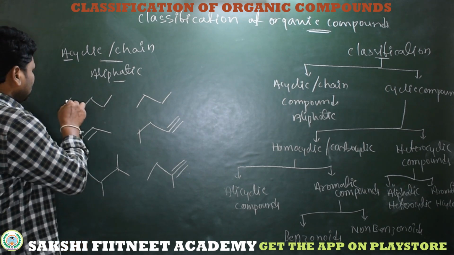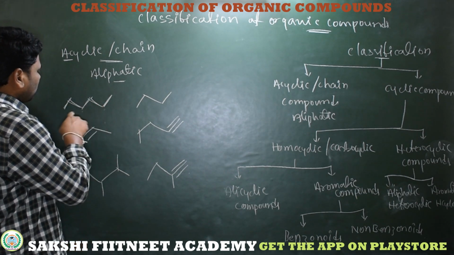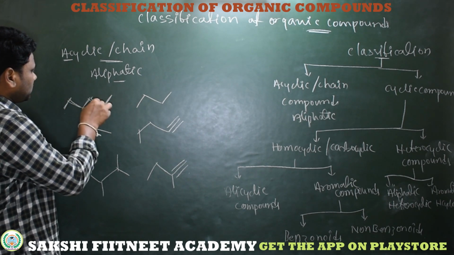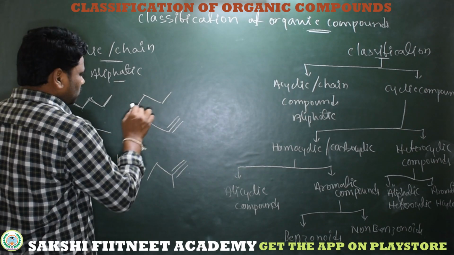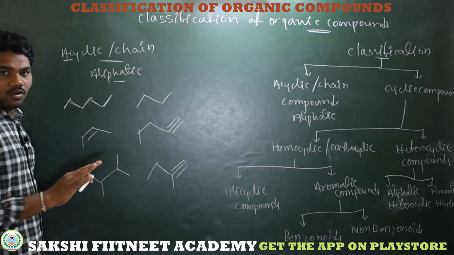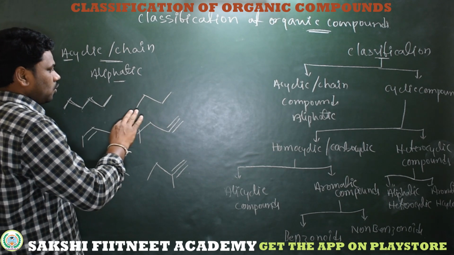See here, this is a compound which is composed of 6 carbons. So what about the hybridization of all these carbons? sp3, sp3, sp3, sp3, sp3, sp3. There is no double bond, there is no triple bond. Coming to this compound, sp3, sp3, sp3, sp3. There is no sp2 or sp carbon. That means there are no double bonds, no triple bonds.